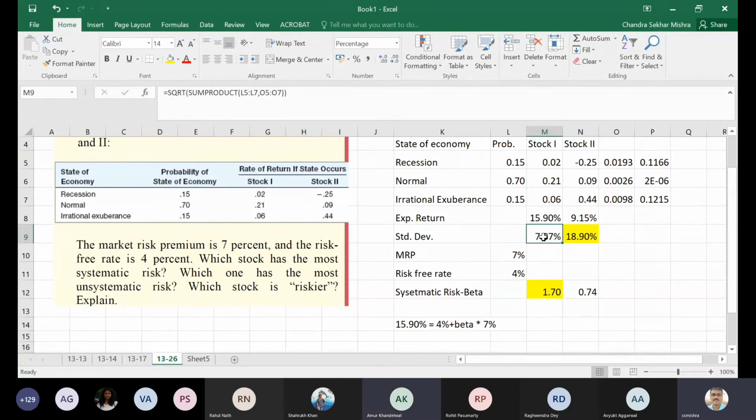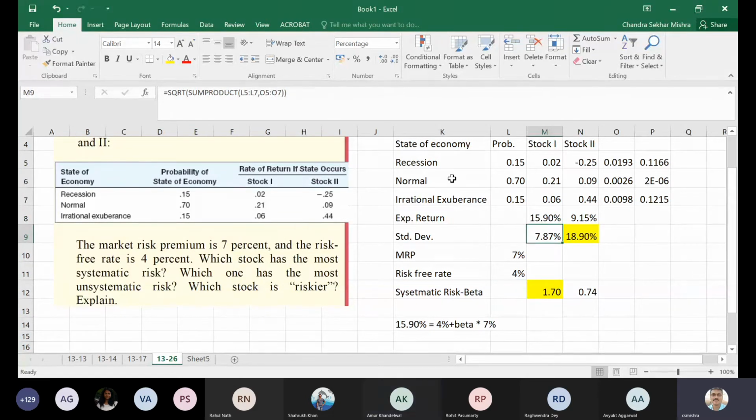Now, instead of going through multiple steps, I did it in one step itself by using sumproduct and taking the square root. That you should do actually. All of you should do that because you have very little time at your disposal.